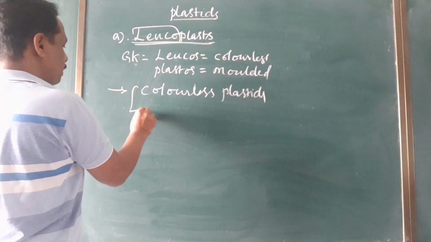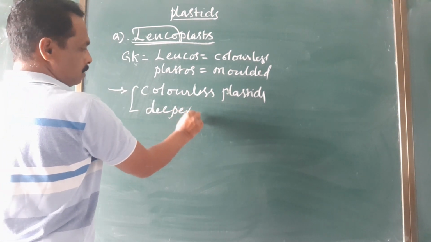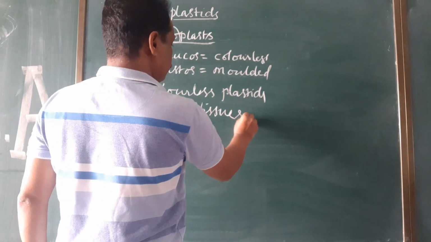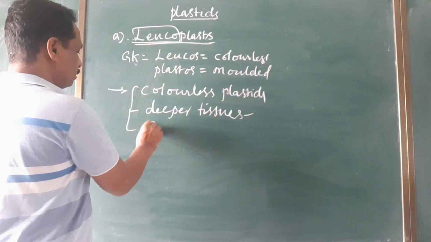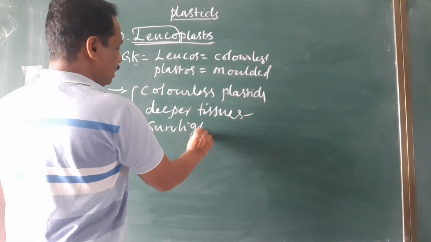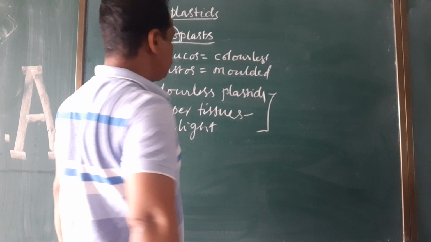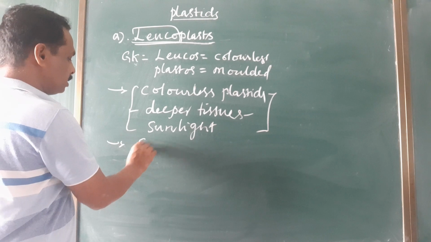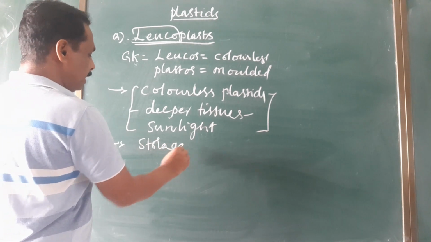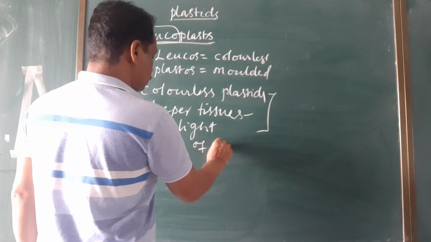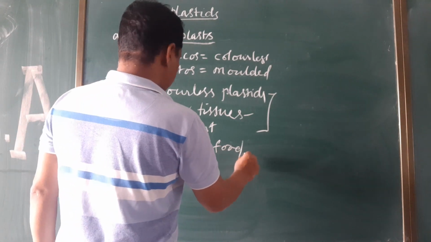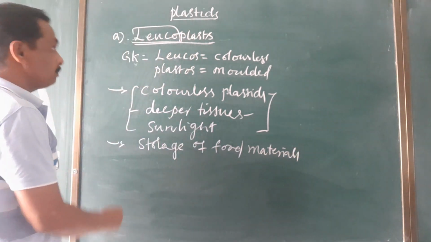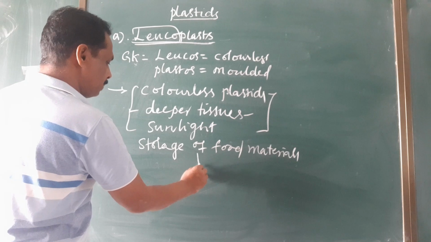These are present in deeper tissues of the plant which are not exposed to sunlight. In such parts of the plant, these leucoplasts are present. Mainly, these leucoplasts are involved in the storage of different food materials. Based on the nature of storage of food materials, leucoplasts are of different types.